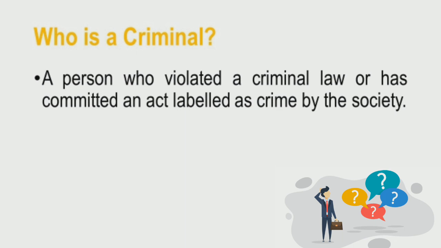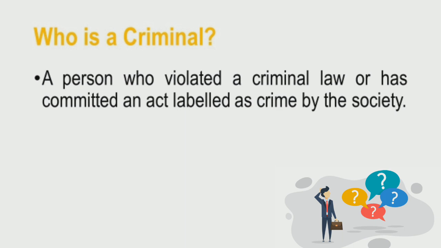So that's how they define it legally. But since we're just talking about the criminological aspect of this topic, we adopt this definition: a criminal is a person who violated the criminal law or has committed an act that is labeled by society as a crime. Okay? So enough for the introduction.